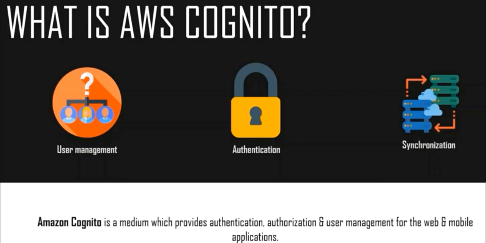So these are the services that Amazon Cognito provides. This means that if you are building a web application, you want to offer some kind of login functionality where you can collect a bunch of users and their information, and also give those users the ability to sign in, and you only want signed-in users to be able to access your application. This is the kind of thing you can do with Amazon Cognito.